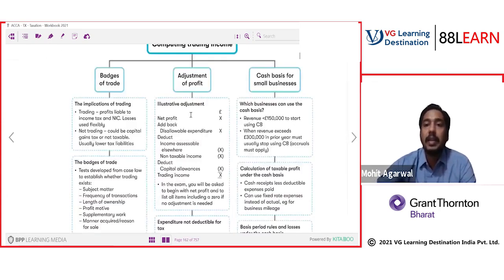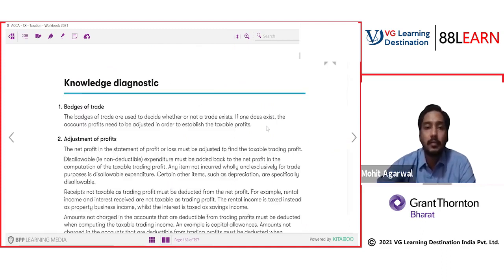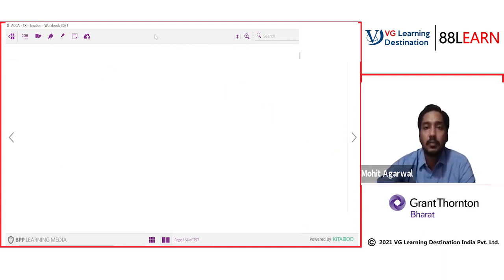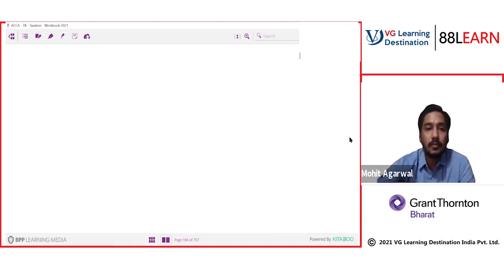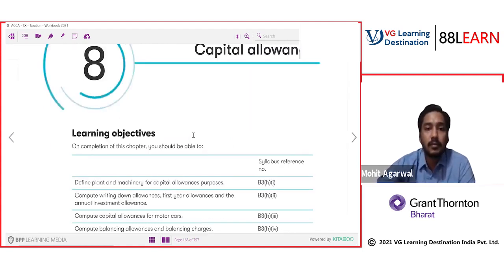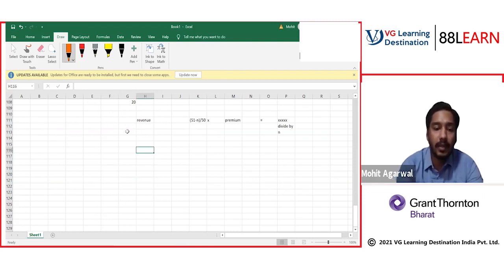Let me know, any doubt, anyone till now? Do we have any doubt? Tell me fast. Can we start our discussion for capital allowances?